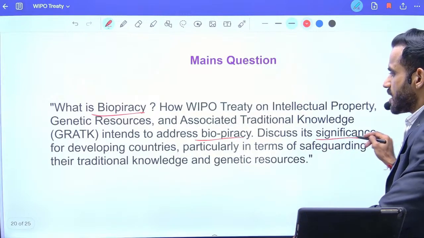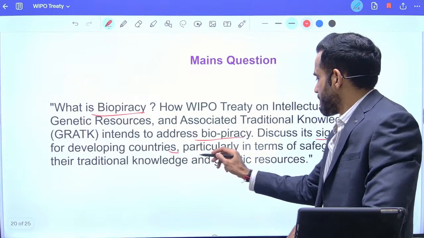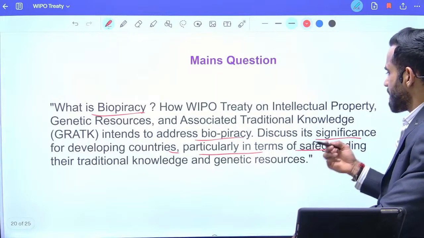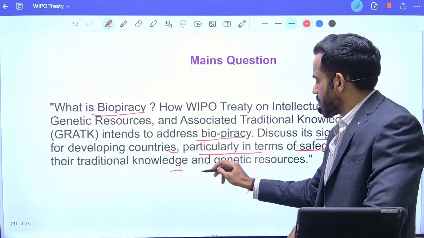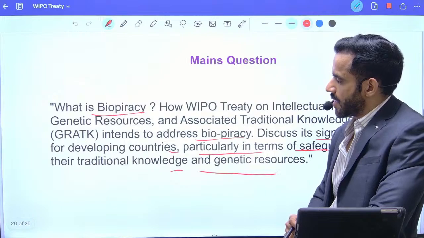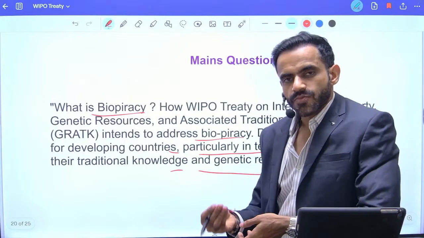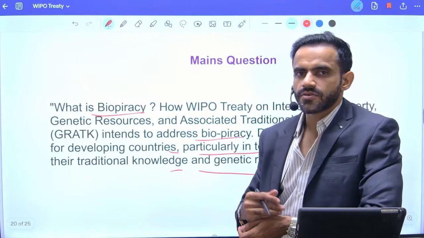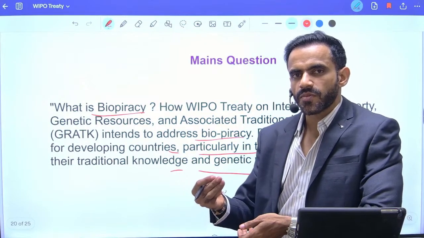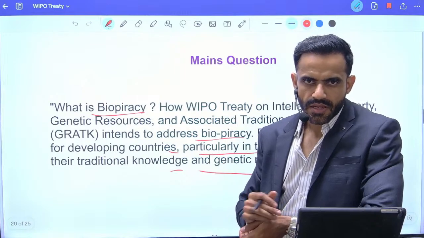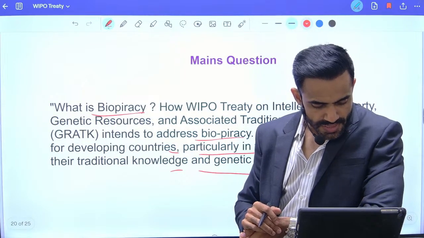Discuss its significance for developing countries, particularly in terms of safeguarding their traditional knowledge and genetic resources. So basically the question has two major parts: what is biopiracy, and how this recent WIPO treaty will address the problem of biopiracy. That is it. If you have any doubt, please ask.